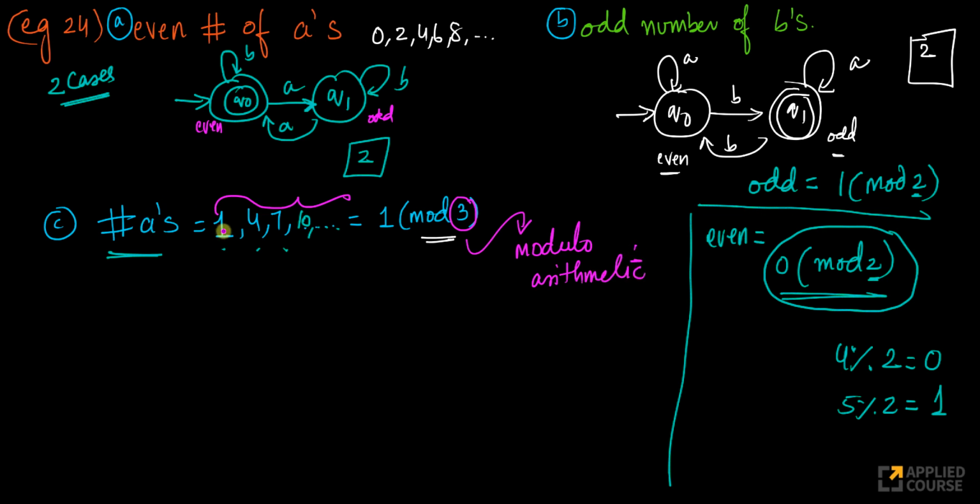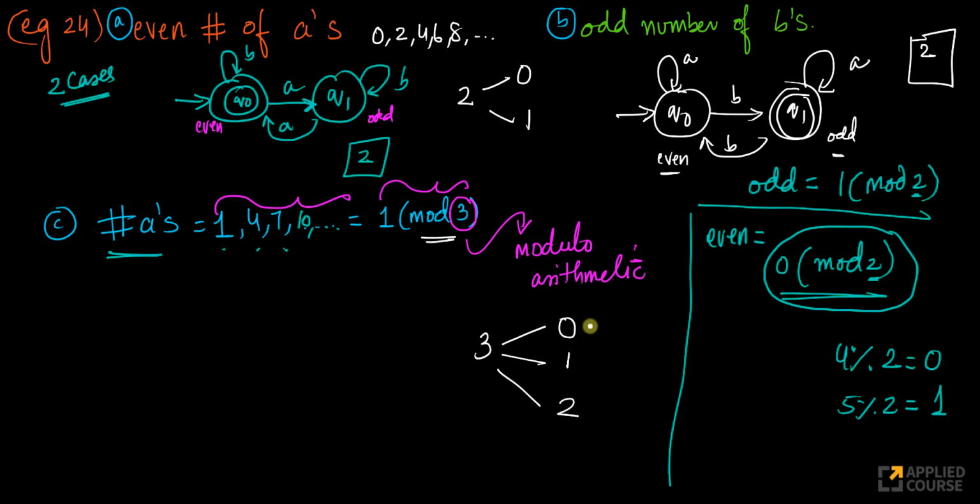Now, if I want the number of A's to be 1, 4, 7, 10, etc., or in other words 1 mod 3, how do I construct it? Very good example. Here, instead of even and odd, I have 3 cases. When you divide any number by 3, you can have a remainder of 0, 1, or 2. There are 3 possibilities. Earlier we got away with 2 states because there are only 2 possibilities: dividing by 2, I get a remainder of either 0 or 1. Now I have to keep track of 3 states.